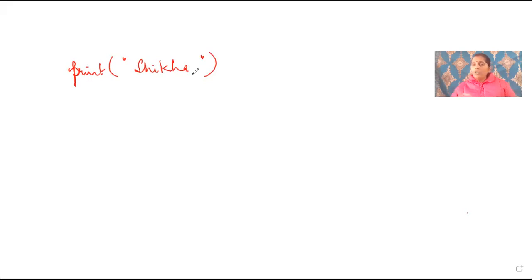Next, if I tell you to print my name 2 times, what will you do? You will again write a print and then write Shikha. Correct? Very easy. What if I tell you to print my name 100 times? Then what will you do? Any guess? Will you start trying to write the print statement 100 times?